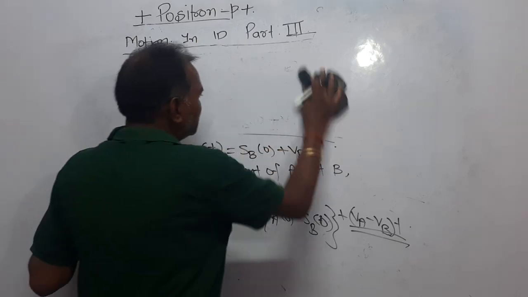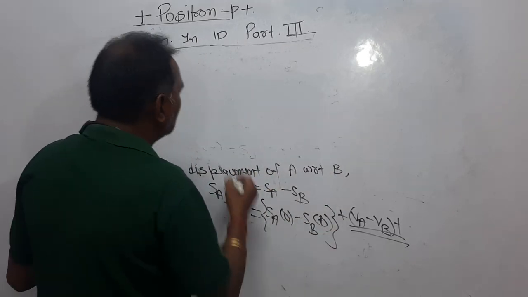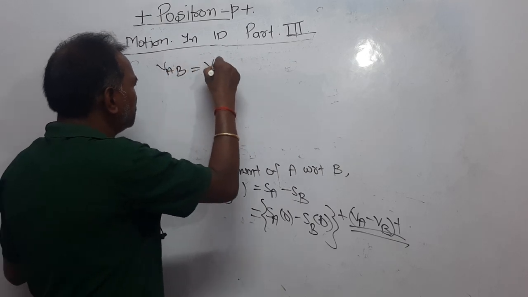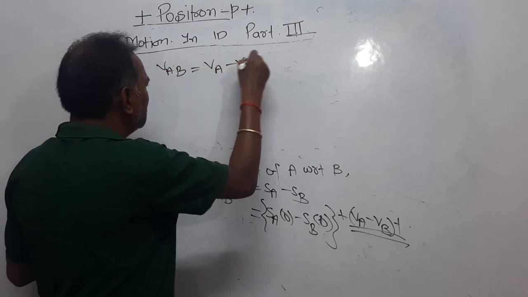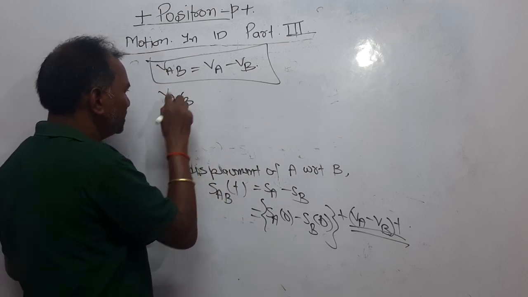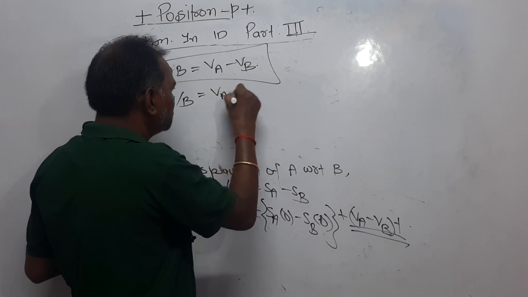Now, dear students, let me erase this to make it clear so you can understand. That is VA minus VB. It is said VAB is equal to VA minus VB. This is also sometimes called VA oblique B, that is equal to VA minus VB.